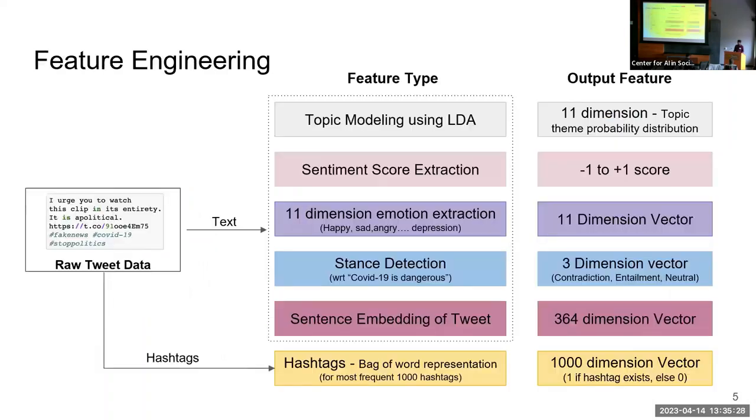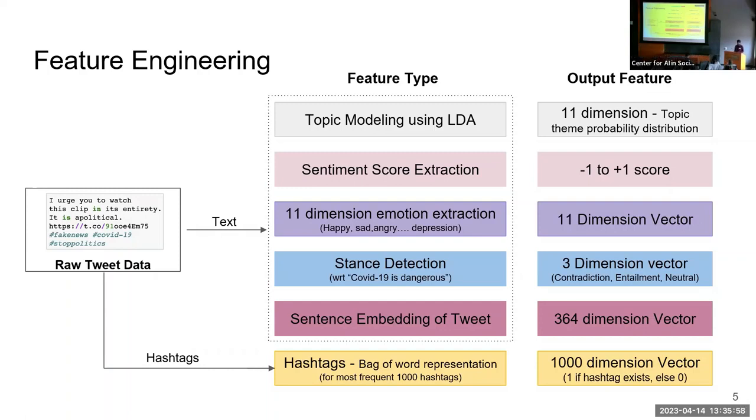So we did a lot of complex feature engineering. A tweet has two types of information. One is the hashtags associated with it, and another is the text itself. So on the text, we are doing topic modeling to extract the theme of the text using the entire data. Then we extract the sentiment score. Then we have an 11-dimension emotion extraction. Within the tweet, the text depicts whether a person is happy, sad, angry, depressed, and all those kinds of detailed depiction of how a person feels.